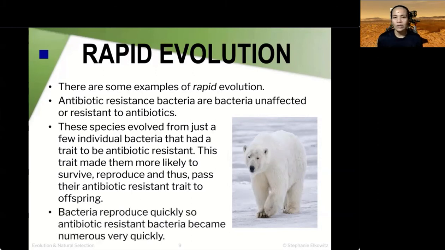And the reason for this is because bacteria reproduce so quickly that the resistant bacteria become numerous very, very quickly. And which is the reason why if you take antibiotics, you don't want to take them over and over or longer than what is prescribed. It's because there's a big chance that bacteria would be resistant to the antibiotic to kill them due to their high frequency of reproduction. And you can also say the mutation in itself when they reproduce.